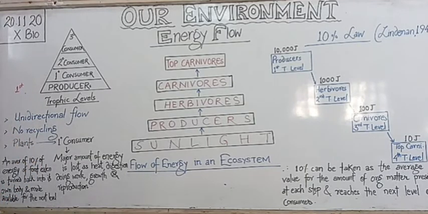So what is their function? They fix solar energy and make it available for consumers. Herbivores are the primary consumers, and they are at the second trophic level.